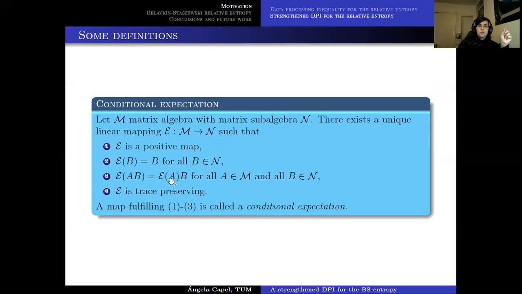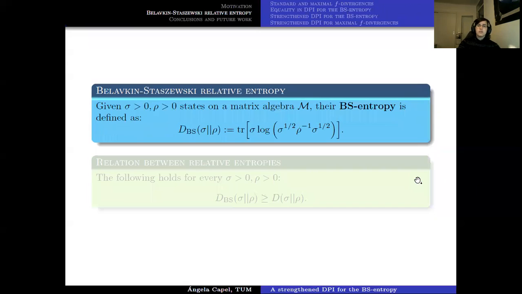And elements of the subalgebra also need to be able to come out of the map when multiplied by something that in general doesn't belong to the subalgebra. And it's also trace preserving, because these are the kind of conditional expectations we are working with, only the ones that are trace preserving. So with only properties 1, 2, 3, this is already a conditional expectation. But as I was saying, we are interested in the ones that are also trace preserving.